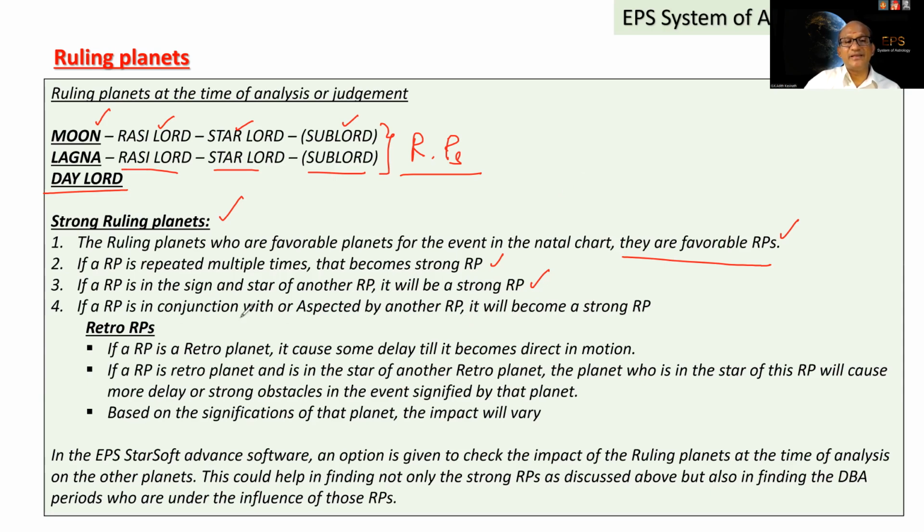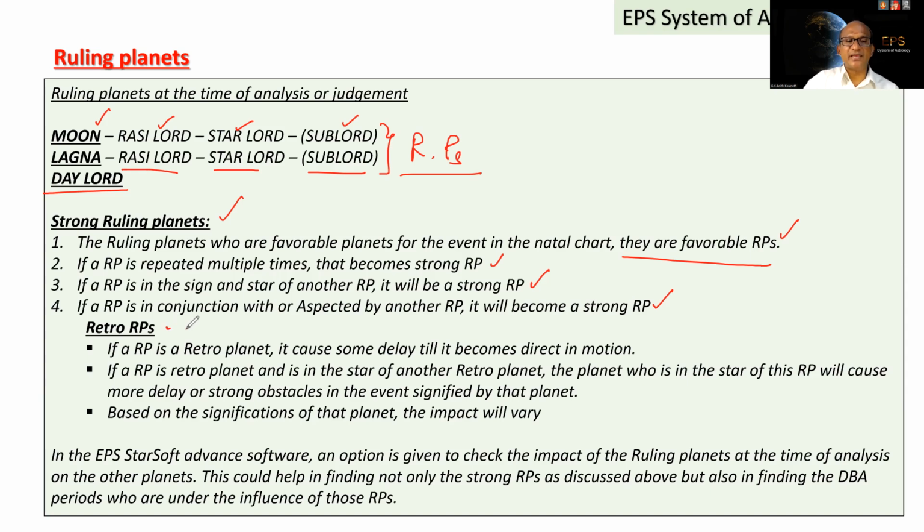If a ruling planet is in conjunction with or aspected by another ruling planet, that also will become a strong ruling planet. So, in other words, the ruling planet is getting the support of other ruling planets. A ruling planet in the star and sub of another ruling planet will be a strong ruling planet.